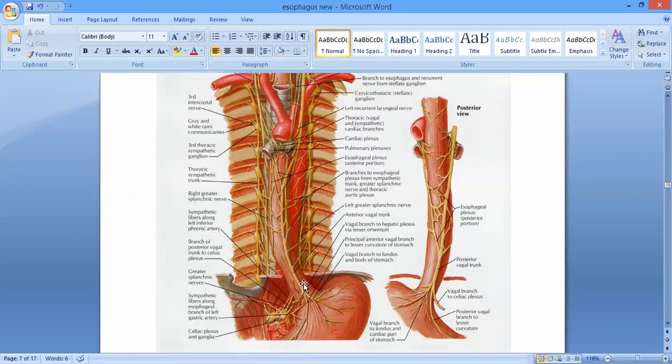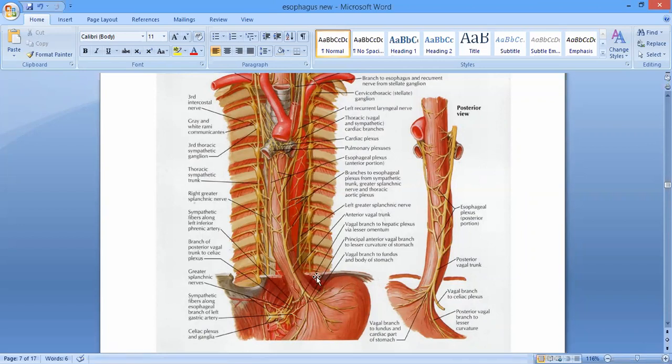The abdominal part is the part of the esophagus which extends from the esophageal opening upwards, opening into the cardiac end of the stomach. The upper end of the stomach is also called the cardiac end of the stomach. Is it clear? It is about 1.5 to 2 centimeters in length, right? Okay, and how does it enter the abdomen? I told you. How does it enter the abdomen?